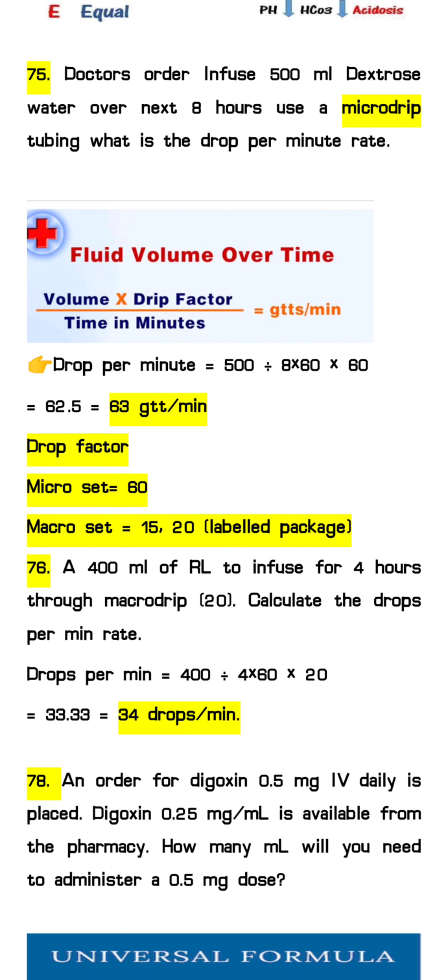As we know, drop factor for micro set is 60, and for macro set we use either 15 or 20. Generally, in most cases we consider 20 as the drop factor for the macro set, but it can change according to the label on the package.